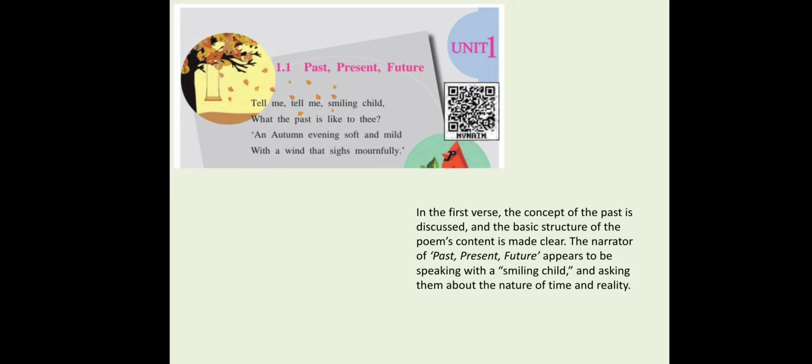In the first verse, the concept of the past is discussed, and the basic structure of the poem's content is made clear. The narrator appears to be speaking with a smiling child and asking them about the nature of time and reality. So, according to the child, the past is beautiful, soft and mild. We want that, but we cannot go into the past. That means the past will not return in our life.